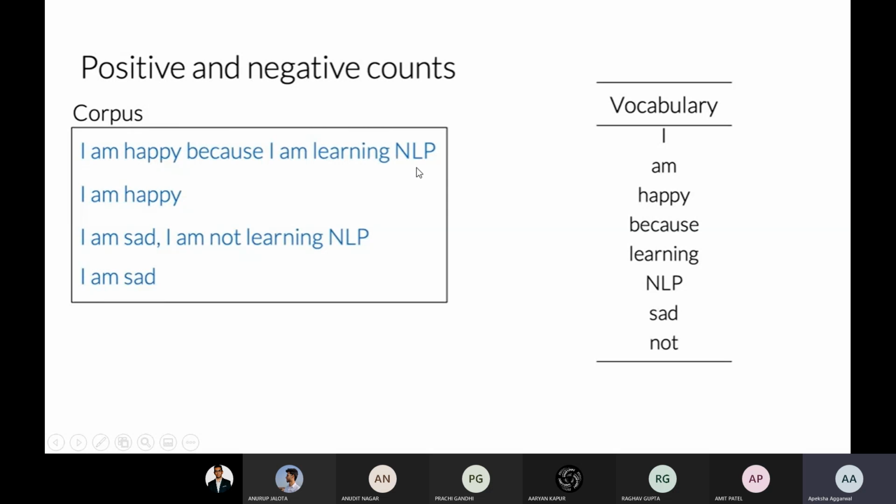Then we have learning NLP. Okay. Then I am happy. I am happy was already there, so no need to put it into the vocabulary. Then I am sad. I am sad was not there, so we are putting it into the vocabulary. So now we have a set of unique words, and I will say that this is my feature set size. The number of features is 8.